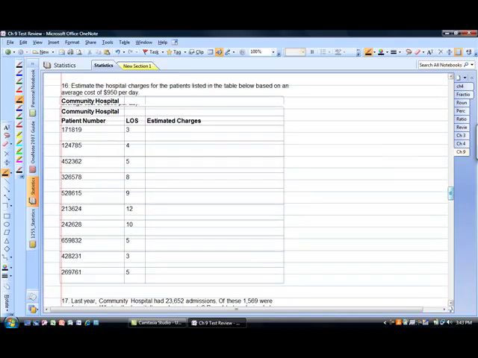Estimate the hospital charges for patients listed in the table below based on the cost of $950 per day. At $950 per day, in 3 days, we simply multiply 3 times 950, and that gives us $2,850. 4 days at $950 a day, we just multiply that, and that gives us $3,800. We multiply 5 days times